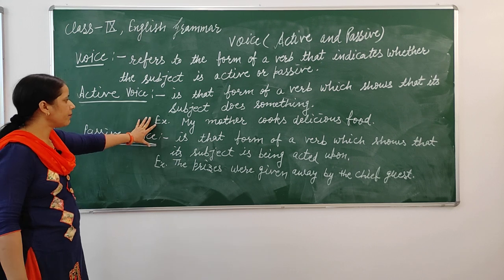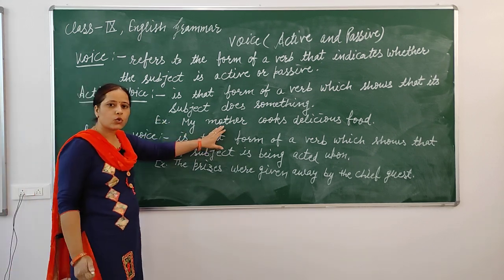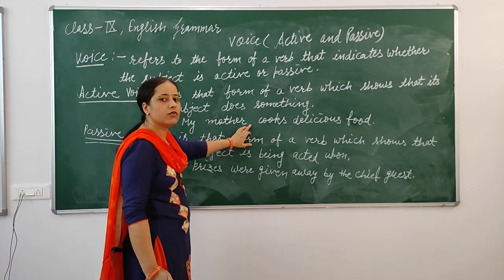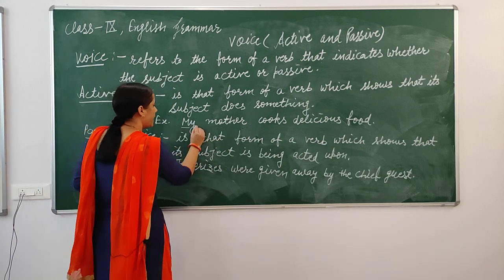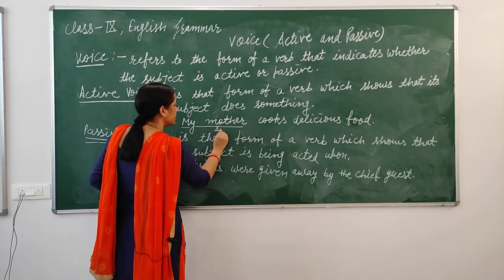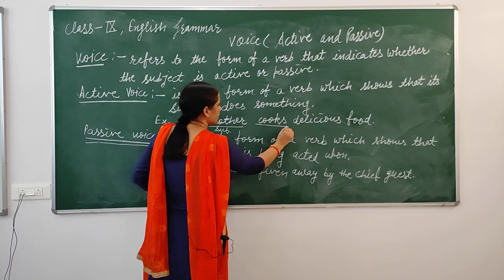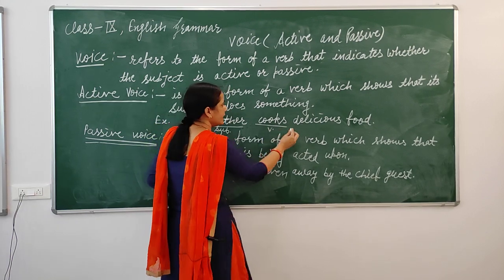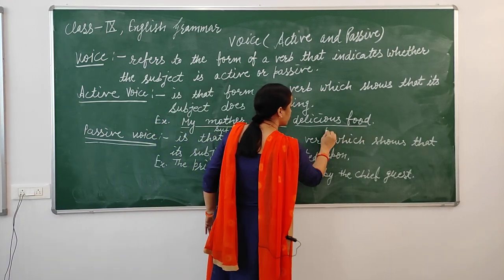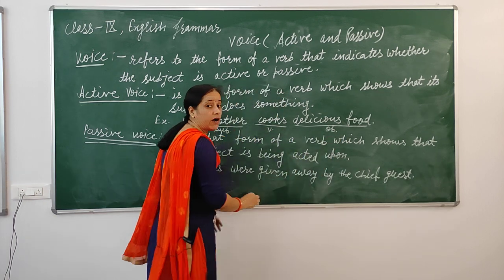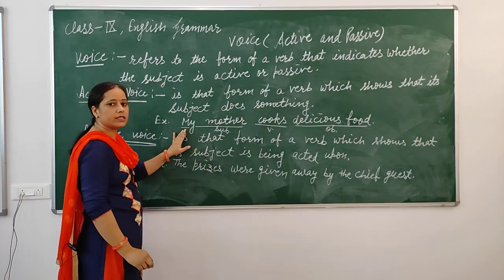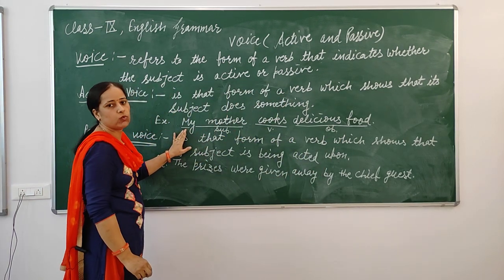For example, my mother cooks delicious food. Here my mother is subject and cooks is verb and delicious food is object. Here our subject, my mother, is active.